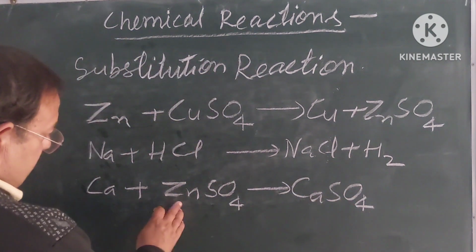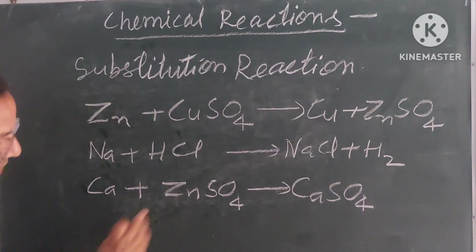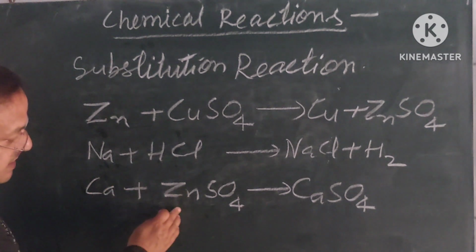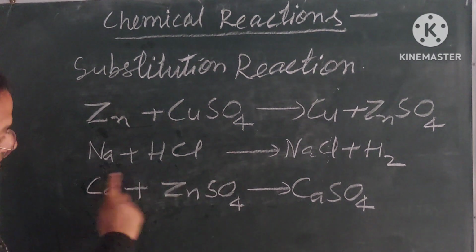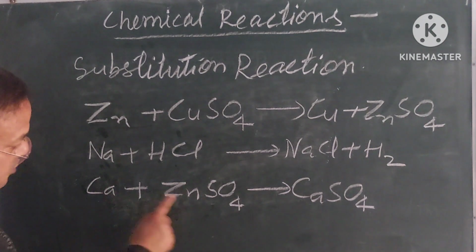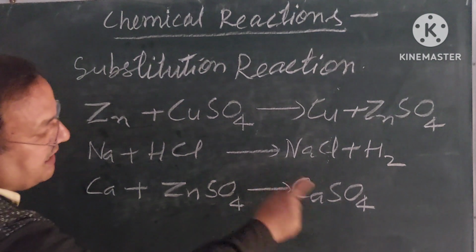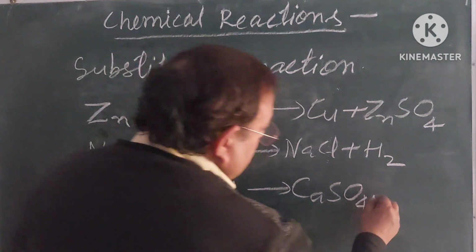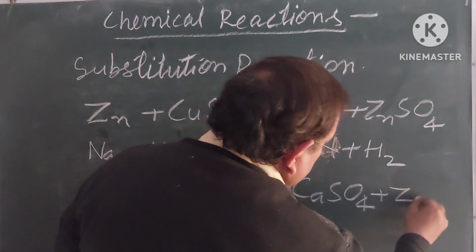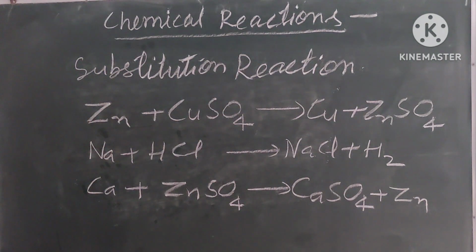It displaces zinc because calcium is more active than zinc. It means calcium takes the place of zinc, so it forms CaSO4, calcium sulfate, and another product, zinc. So these three are examples of substitution reaction.